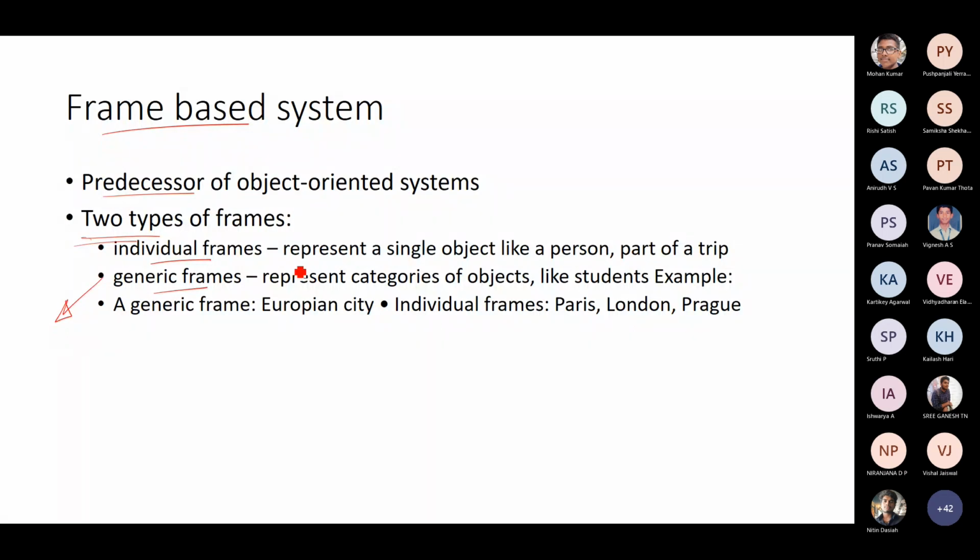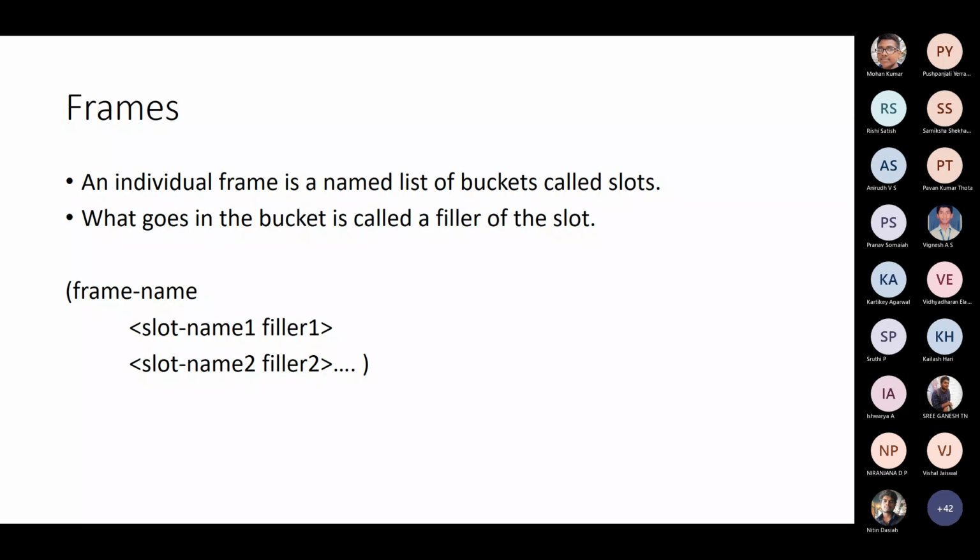Okay, you can be as specific as possible. The example given here is that a generic frame can be European city, and an individual frame can basically be the cities itself, like Paris or London or Buenos Aires or whatever. So in frames, an individual frame is a named list of buckets called slots. You can think of this as a frame having some slots. What goes into this bucket is called the filler of the slot.